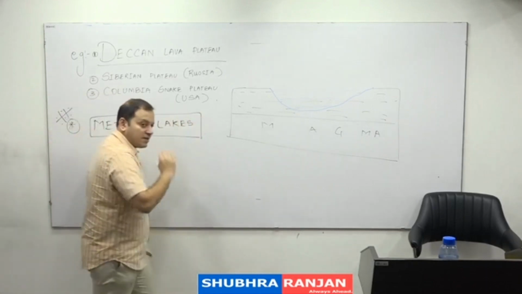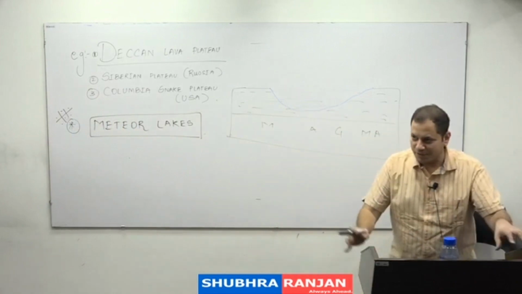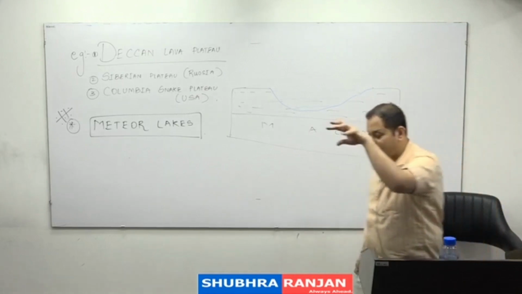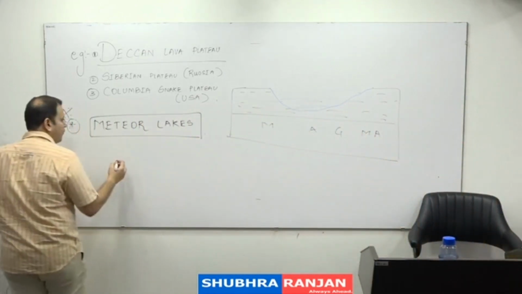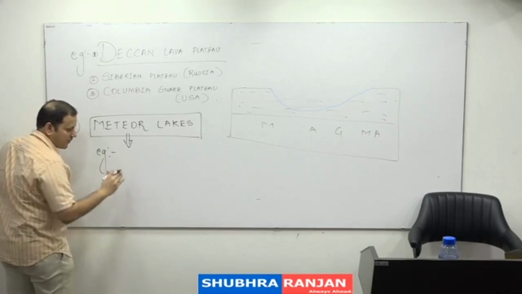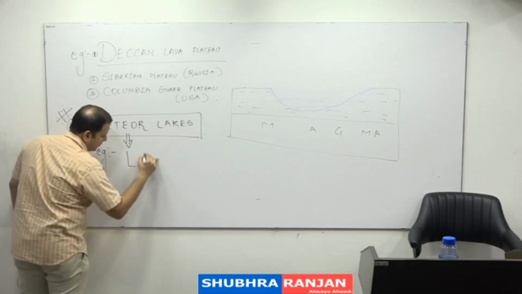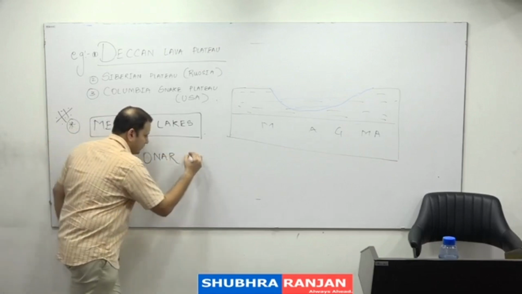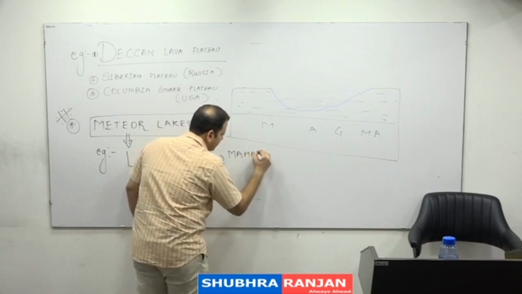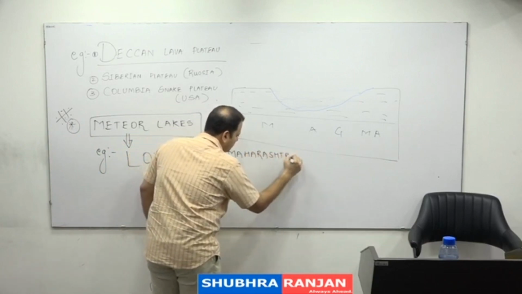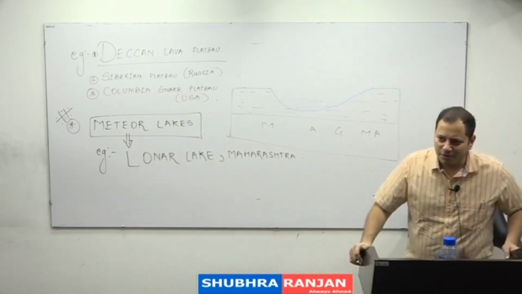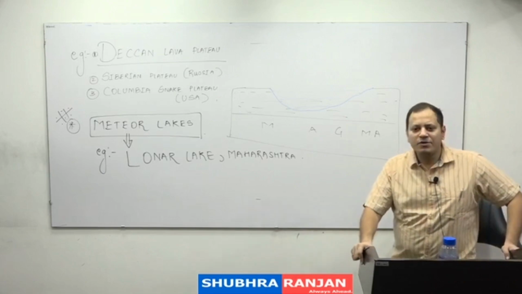what are meteor lakes? The lakes that is formed due to the impact of meteors. Why? Because it comes with the greater speed, removes the depression, and niche ka groundwater is exposed, resulting into the formation of meteor lakes. So meteor lakes are formed due to the impact of meteors, and iska example is which lake? Lonar, in the state of Maharashtra. इंडिया में एक ही लेक है which is an example of a lake that is formed due to the impact of meteors.